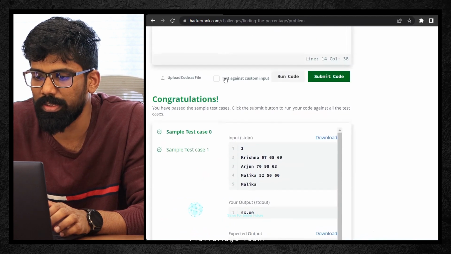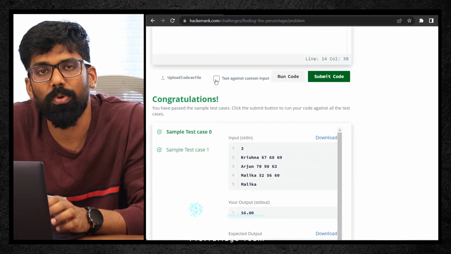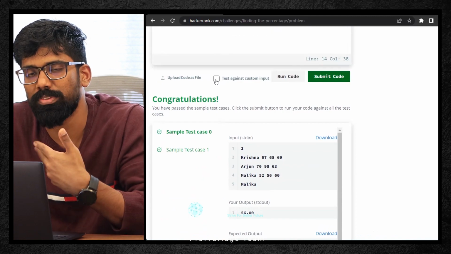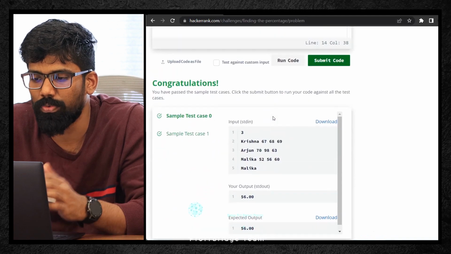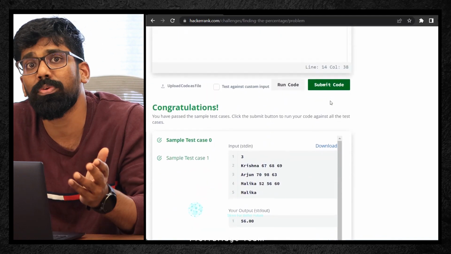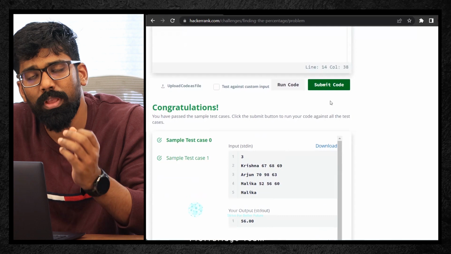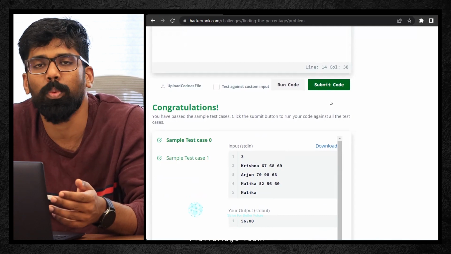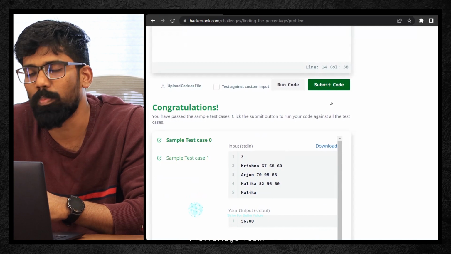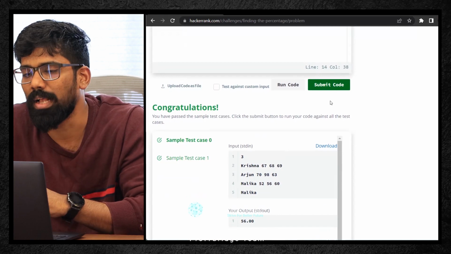All right. Maybe you can just click on this test custom input. You can just type check out for your own user input. How does it come? But for me, it is done. You can check out for your case. It should definitely work. In case if you face any doubts or clarification, please feel free to post it in the comment section below. When we take a look at it, definitely we'll try to reach out to you and we'll post the answers in a better way as soon as possible.